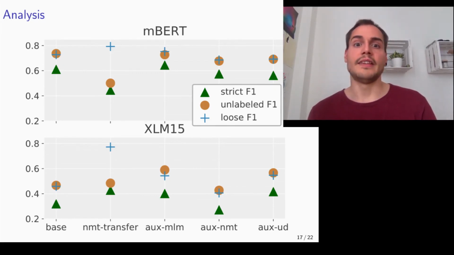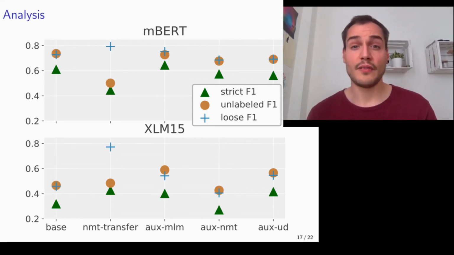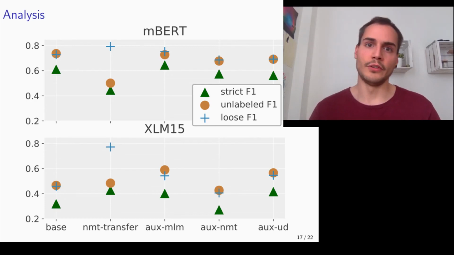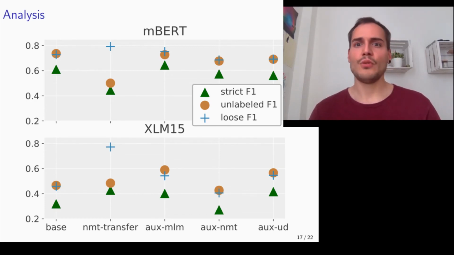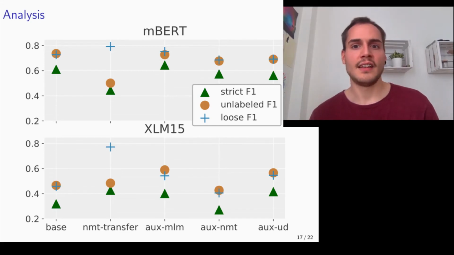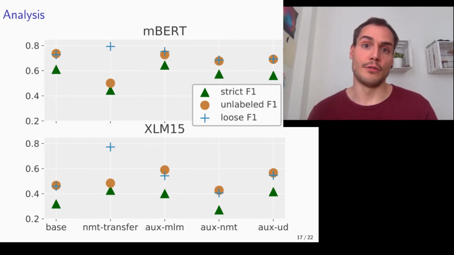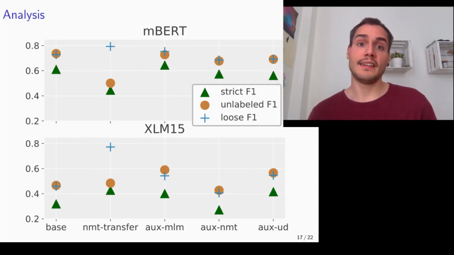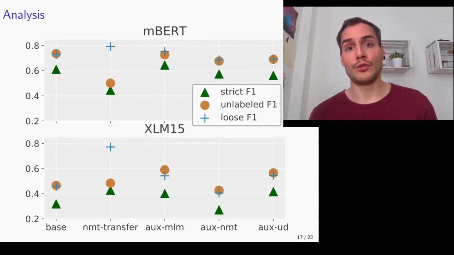XLM15. The main findings are that neural machine translation transfer does very well on the loose F1 metric, which means that it struggles finding spans, whereas neural machine translation as an auxiliary task with XLM15 makes more labeling errors. For additional details and insights, we refer to the paper.